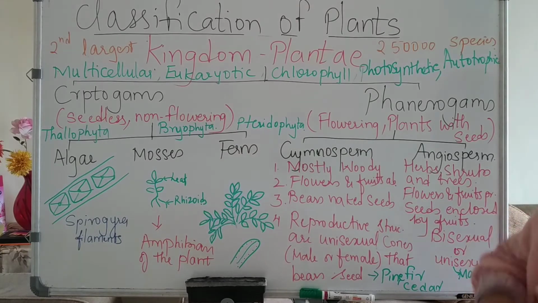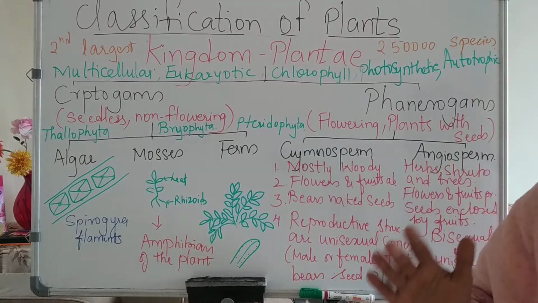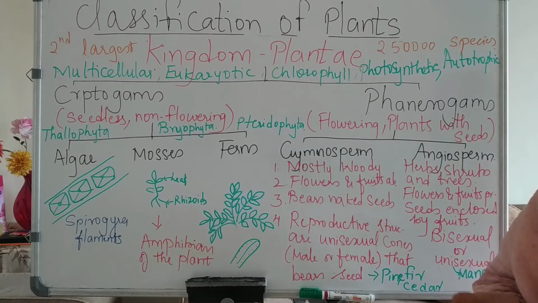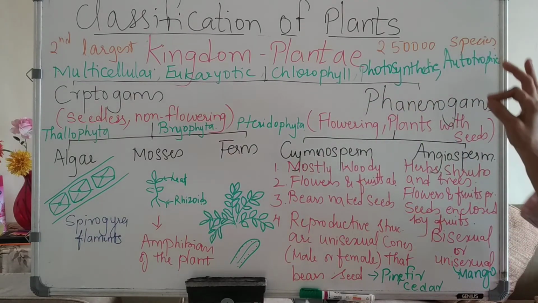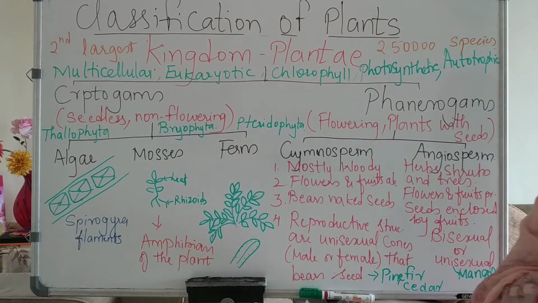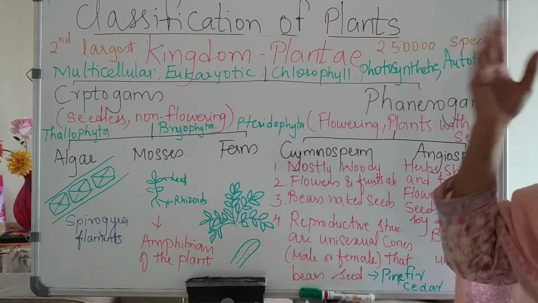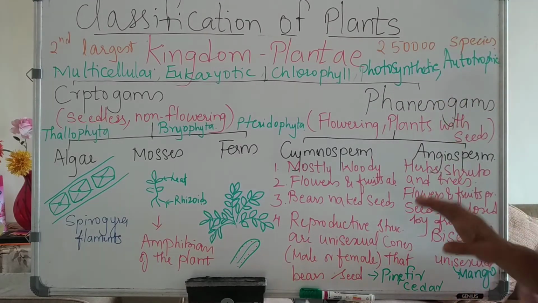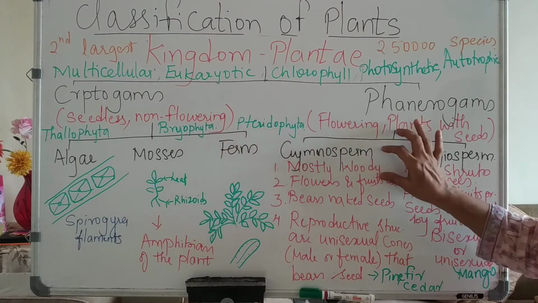Now gymnosperms, they are mostly woody plants. You will see in cold regions conical type of plants, pine, fir, cedar, all these plants, they are included in gymnosperms. Whereas angiosperms, all the plants which you see around in hot, humid climate, they are all angiosperms, mango, guava, all that are angiosperms. So here they are mostly woody.